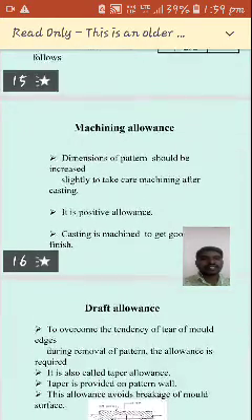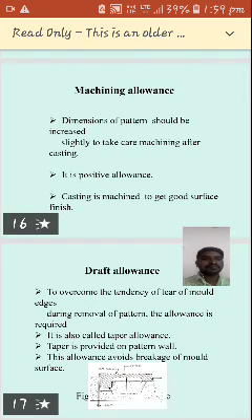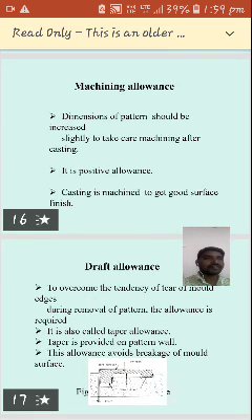Next is machining allowance. The dimensions of the pattern should be increased slightly to take care of machining after casting. After casting is complete, machining operations require removing material, so the pattern is made oversized.